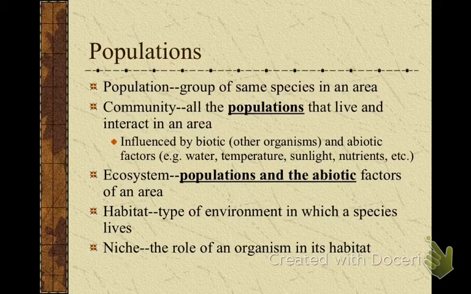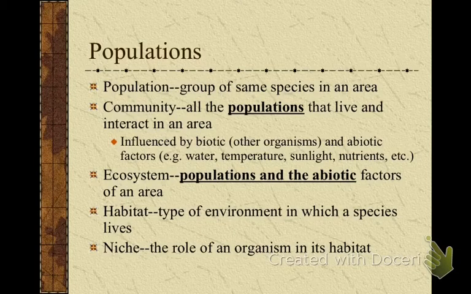So we use the term Stevenson community, don't we? What are we referring to when we say Stevenson community? People, right? All the students or the teachers and the students. Would that be the correct definition to use, Stevenson community? No. What should you use instead?